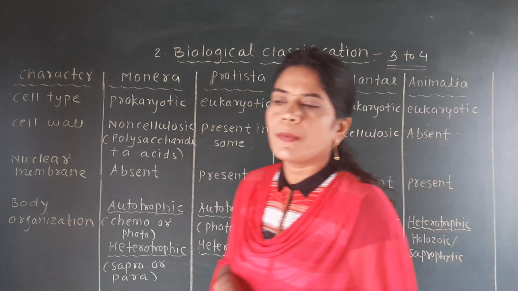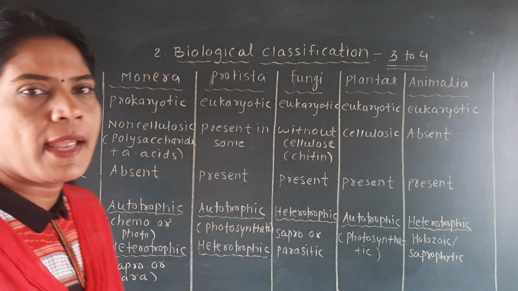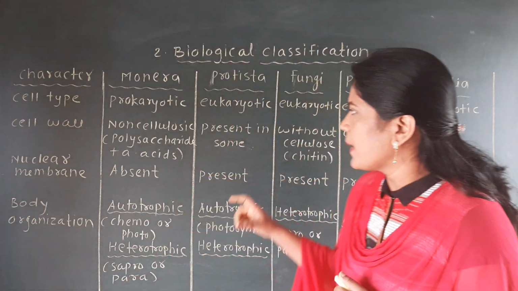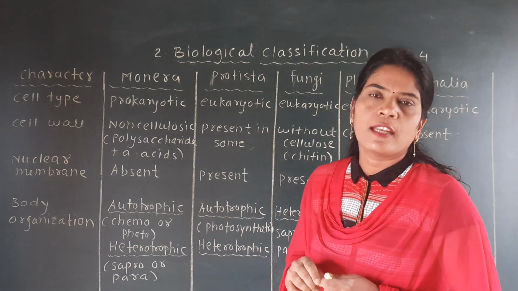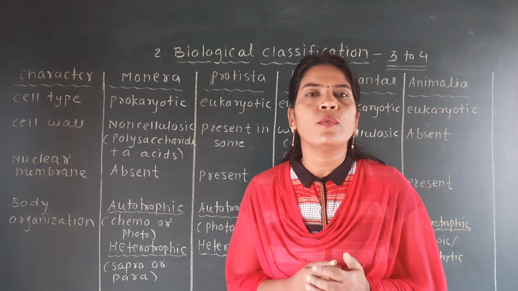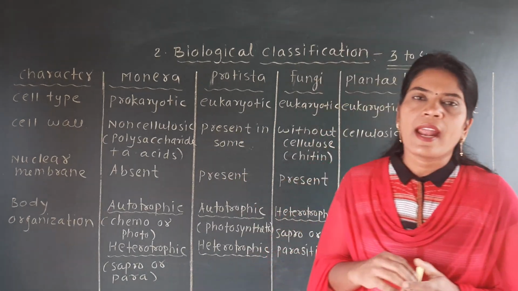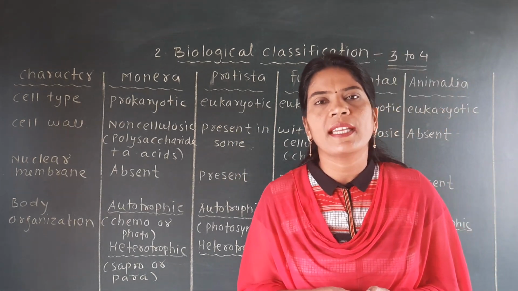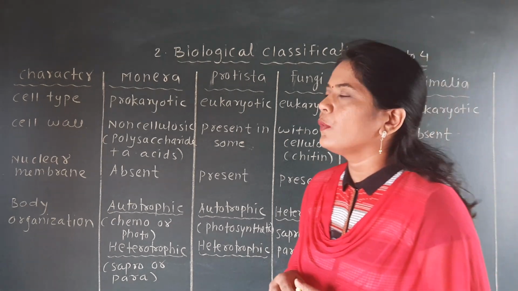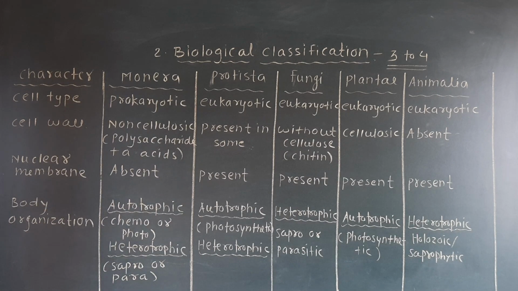Okay, this table is very important because from the NEET point of view, the whole table is given and there are some spaces or fill in the blanks and we have to fill in the blanks. That means every student who is going to face the NEET exam should know this table very well, and by studying a number of times we can easily understand this table which explains the five kingdom system of the classification. Now here we'll see that